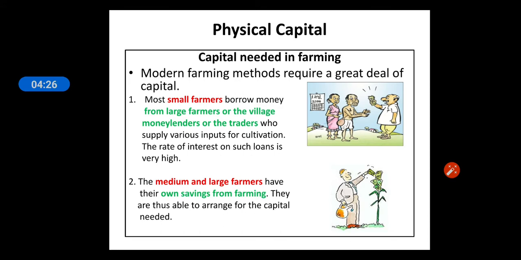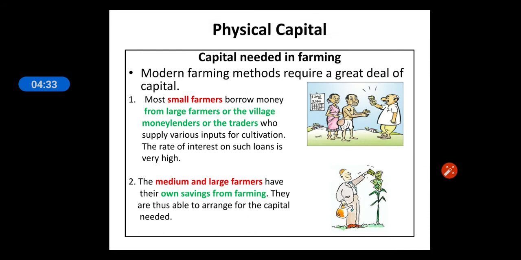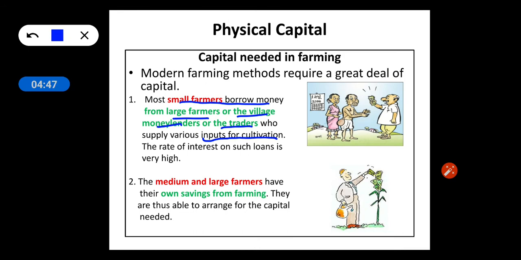Now let's talk about physical capital. Small farmers borrow money from large farmers, village moneylenders, or traders to purchase inputs for cultivation. Small and marginal farmers barely produce enough food to feed their family.